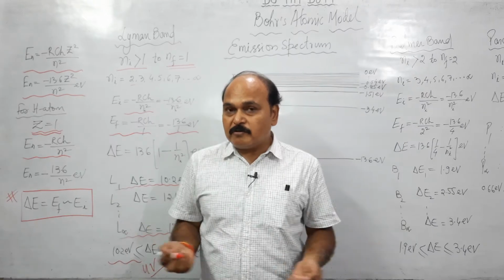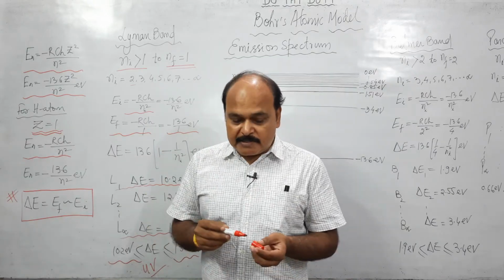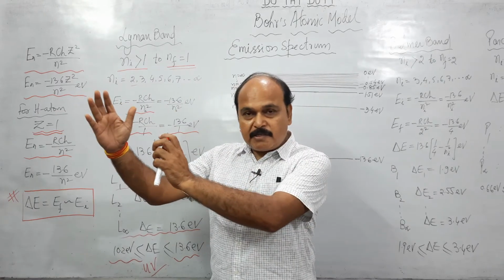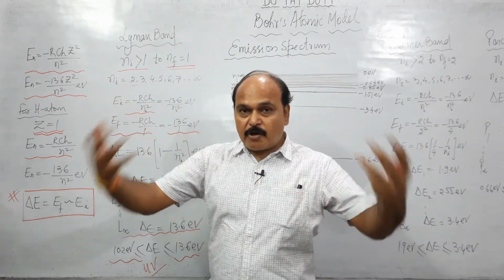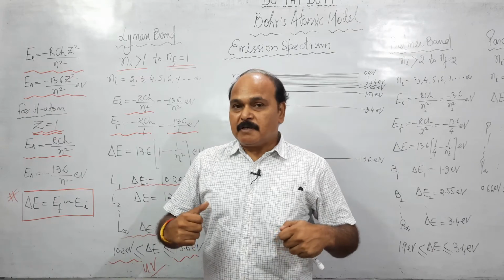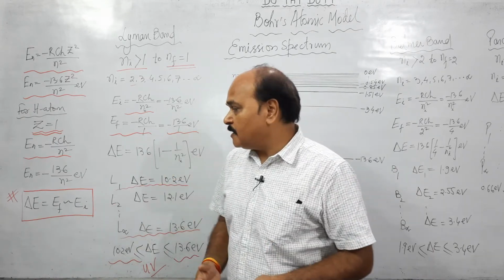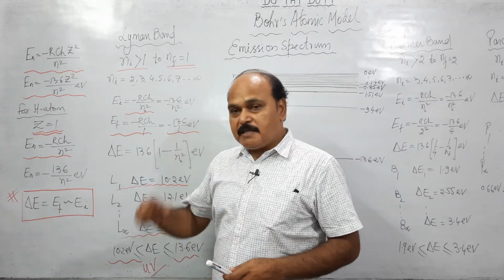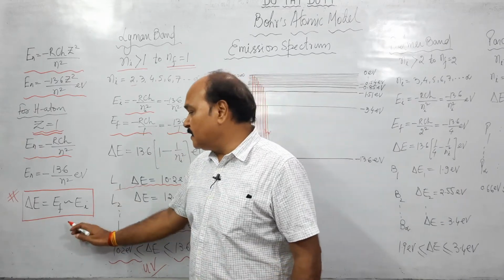Besides that, we know the law of transition, which says that when an electron moves from one stationary state to another, energy is absorbed or emitted, and this energy absorbed or emitted is always equal to the difference of the energies of initial and final energy levels.